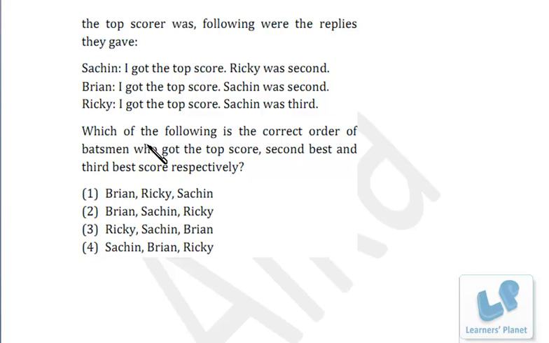So in option 1, Sachin, Brian and Ricky, all of them are making one statement correct and other is incorrect. All of them are clear in this option 1. So that's pretty easy. No need to go for any sort of paperwork. Just think over the problem for a while and it's done, right? So option 1 is correct. Okay.